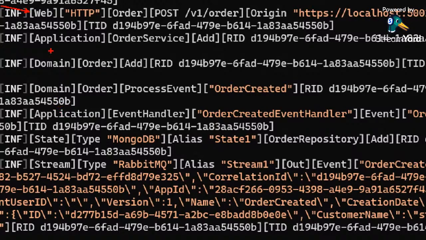It goes across the application layer, goes to domain. There's some business logic here, and there's a process event inside the domain layer. We're going to speak about that in a while. And then it goes to the state of MongoDB, so it saves its state on the repository at MongoDB. And after that, it emits the event on its stream adapter out, event order created. Okay, this is the complete flow.